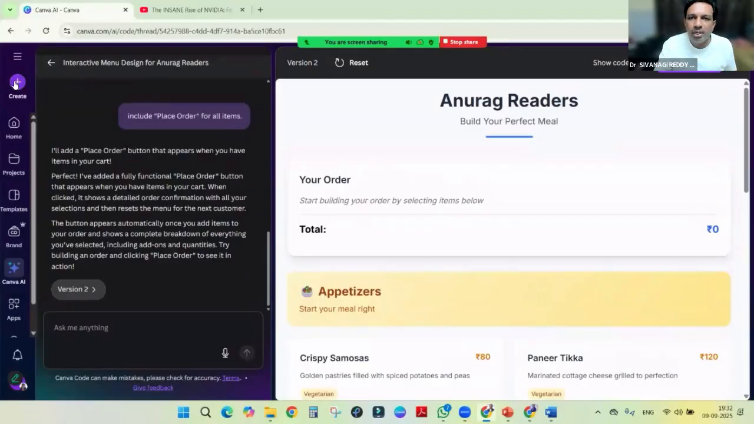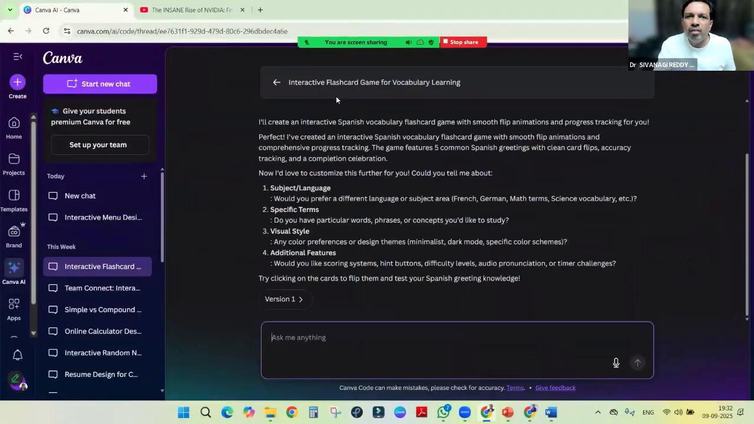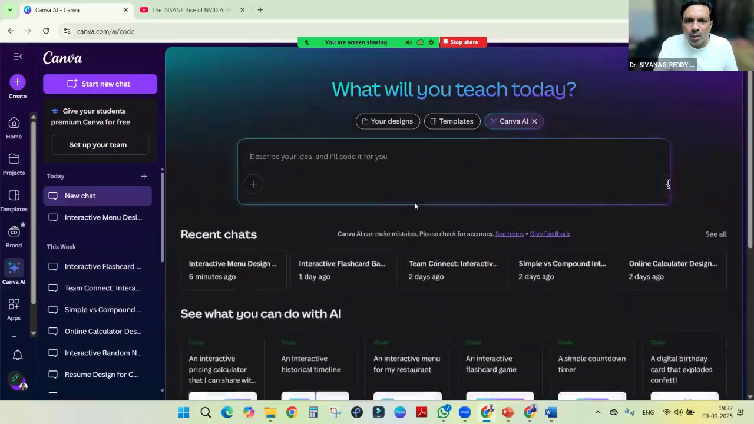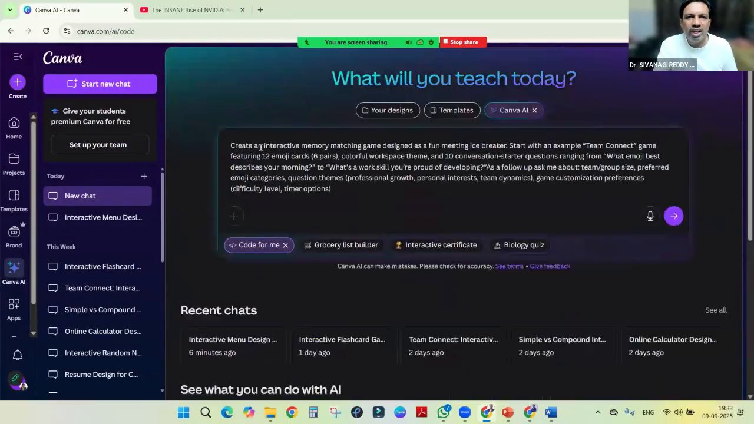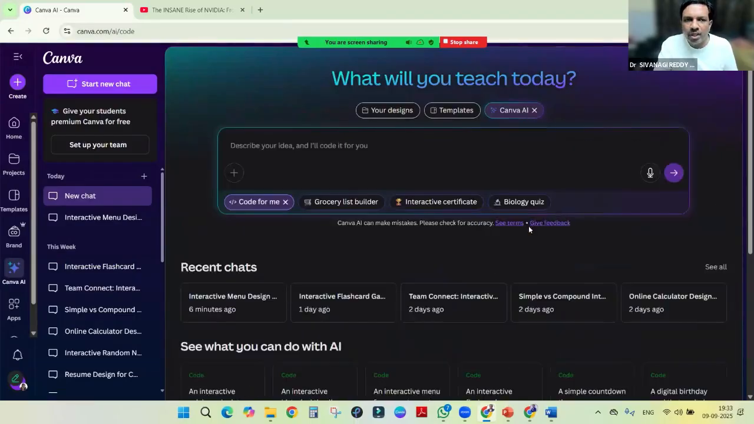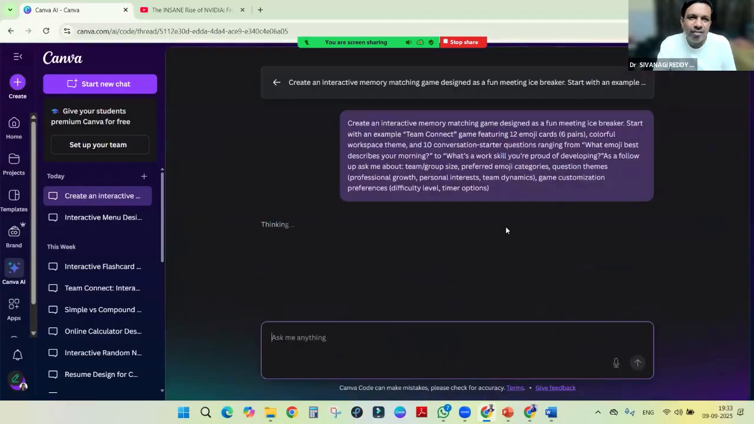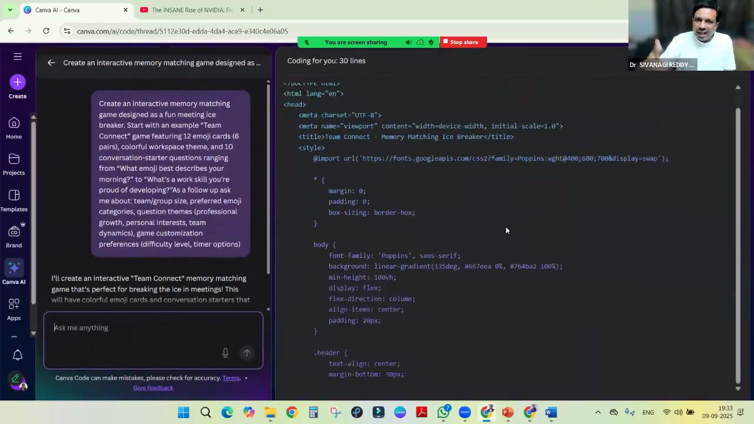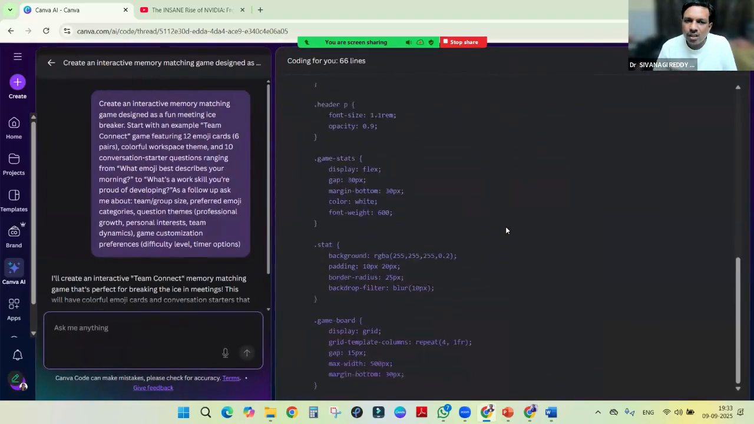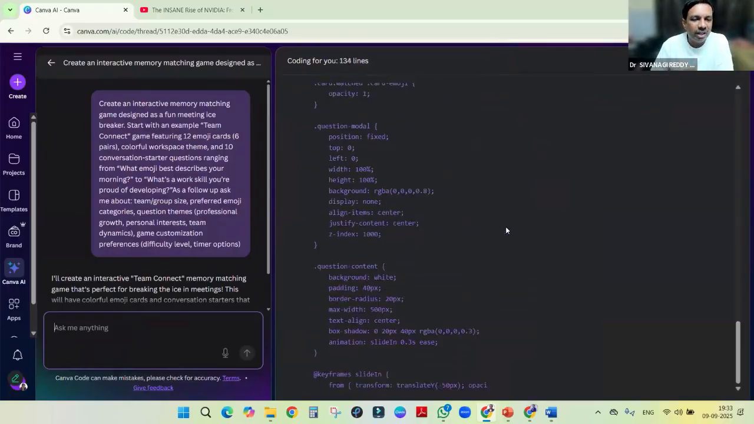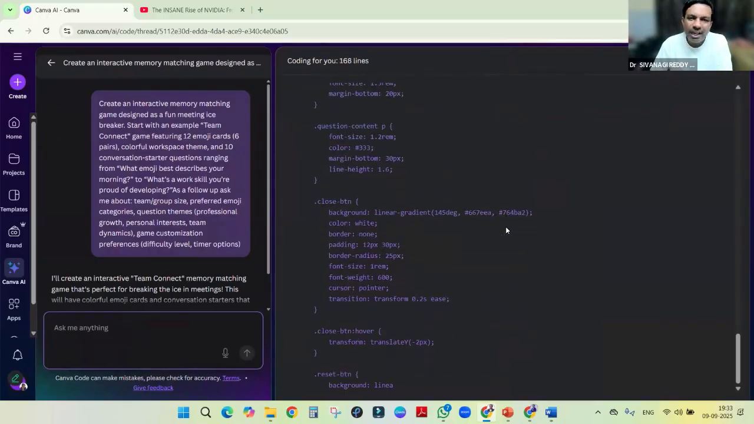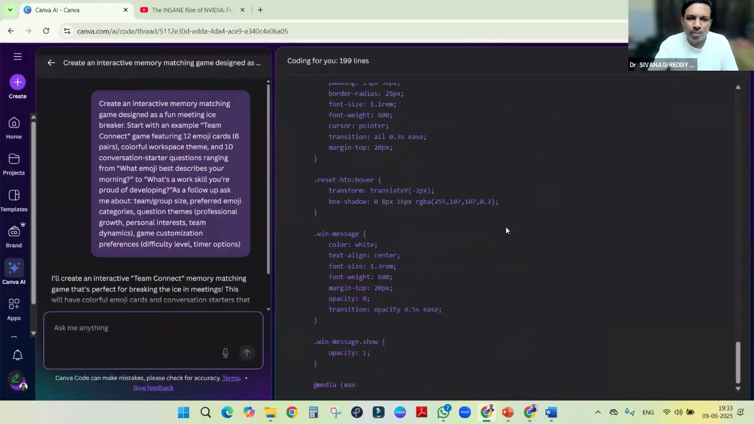So we will go for a new one. An interactive flashcard game for vocabulary learning is one thing we can do. Or there are simple interactive games, right? We can create small memory games for kids as well as to increase our own memory. This will write directly in Canva. The same thing we can do on our mobile as well. If we use Canva on our mobile, we can do these programmings.